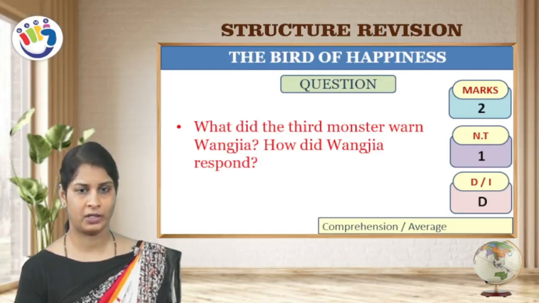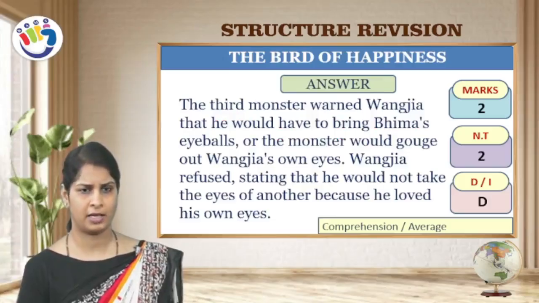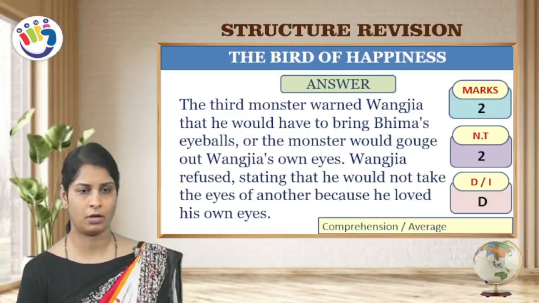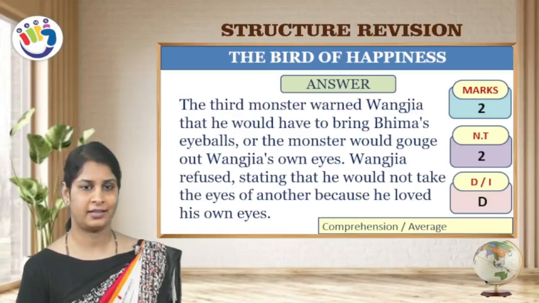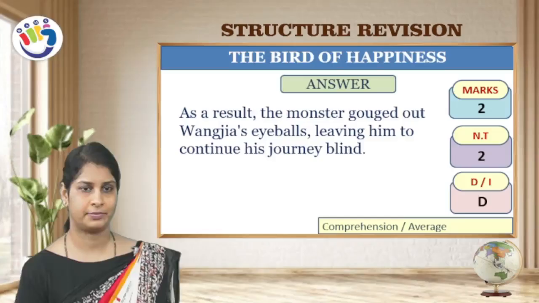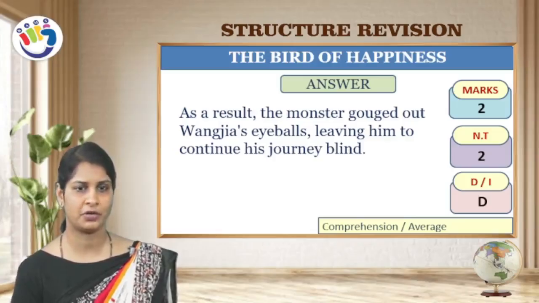under comprehension or average. The third monster warned Wangzia that he would have to bring Bhima's eyeballs or the monster would gouge out Wangzia's own eyes. Wangzia refused, stating that he would not take the eyeballs of another because he loved his own eyes. As a result, the monster gouged out Wangzia's eyeballs, leaving him to continue his journey blind.